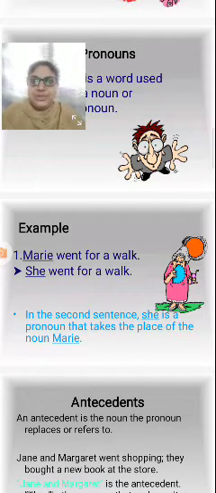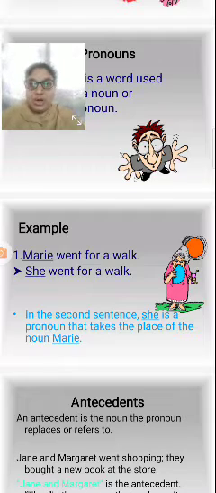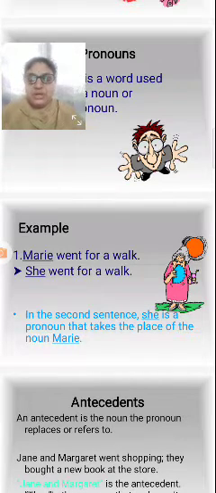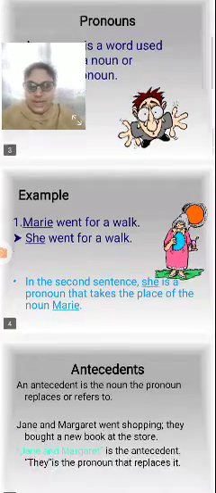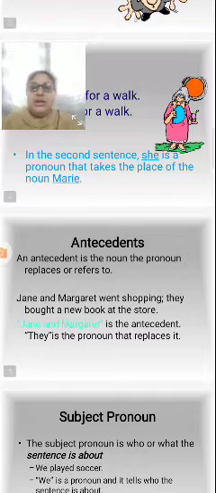I already told you that the noun here is Mary. Instead of the noun in the sentence, we have to change it into the pronoun. So how do we change it? By taking she. She went for a walk.